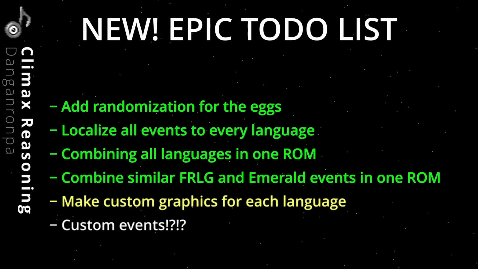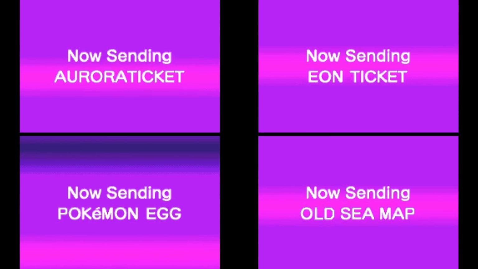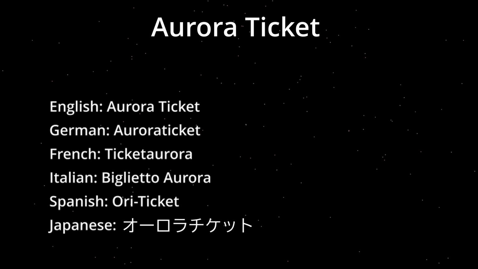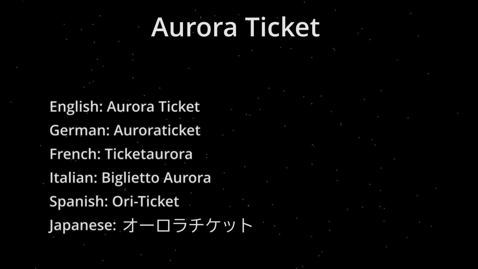Now to finish off these ROMs, let's talk about the graphics. Currently it just says the English names of the events, but that is not so fun. Our order ticket, for example, is called very differently throughout each of the 6 languages. We need to change this.